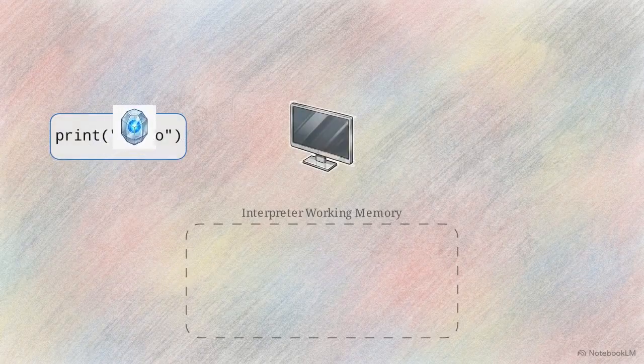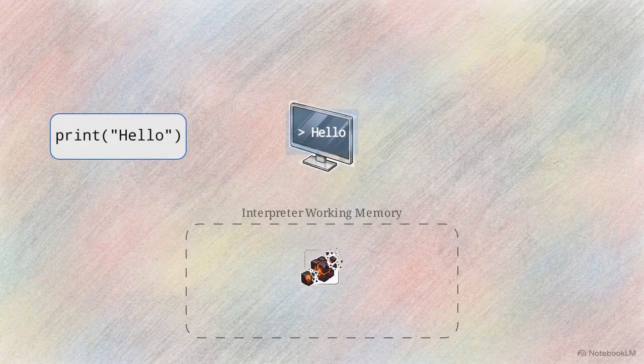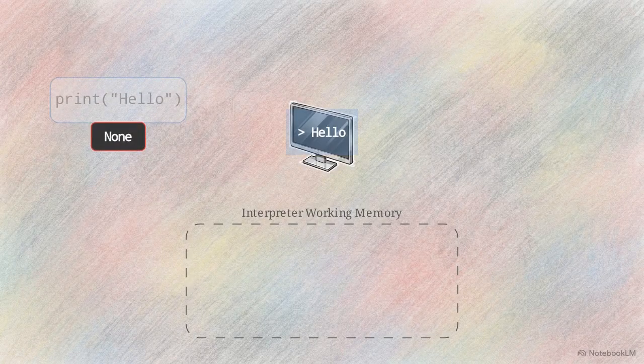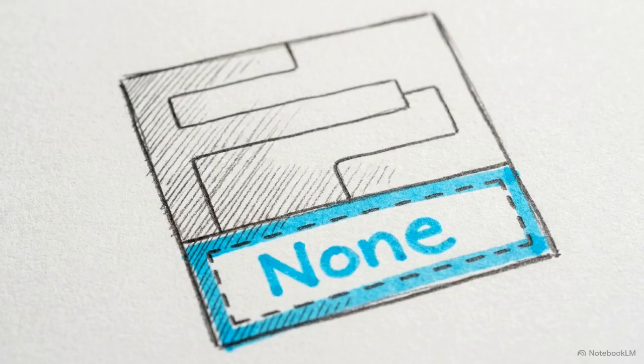It displays text on a screen for the human operator and then immediately discards that data from the interpreter's working memory. If the interpreter reaches the end of a function's execution block without encountering a specific return instruction, it implicitly returns the void keyword None.